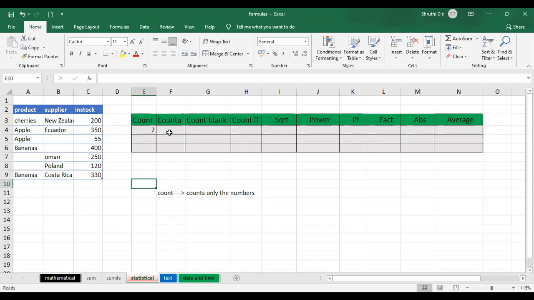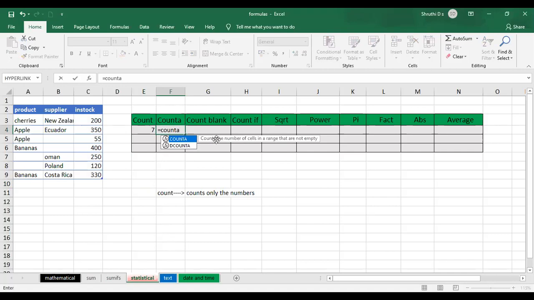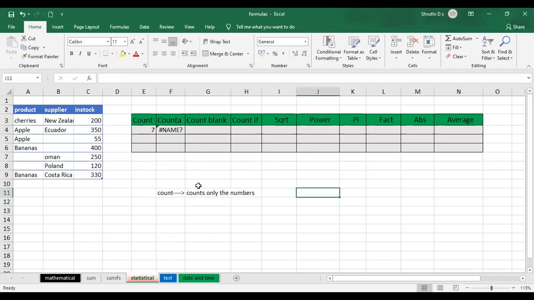Similar to that, we have the count A function. See what it does, we'll check the definition first. Count A counts the number of cells in a range that are not empty. You may contain anything, data in a number format or alphabets. Both it is going to consider.